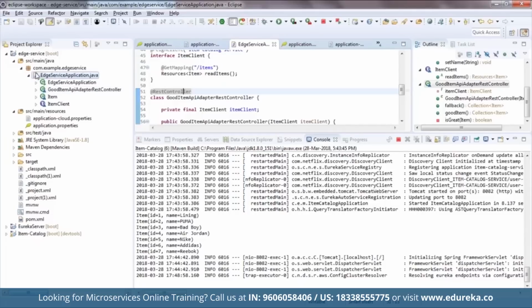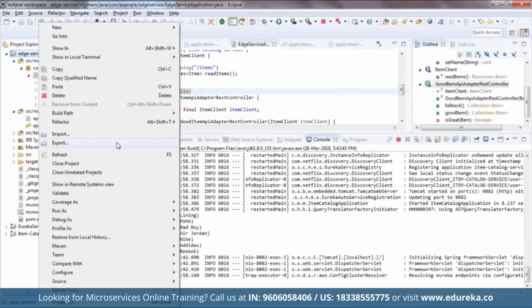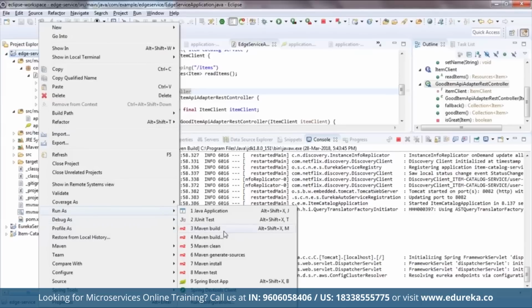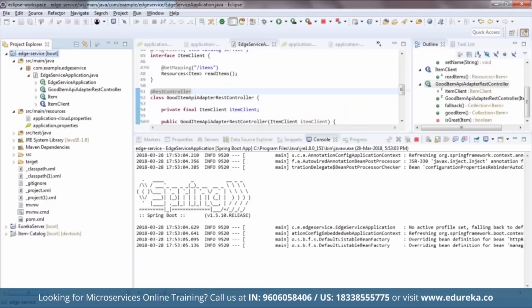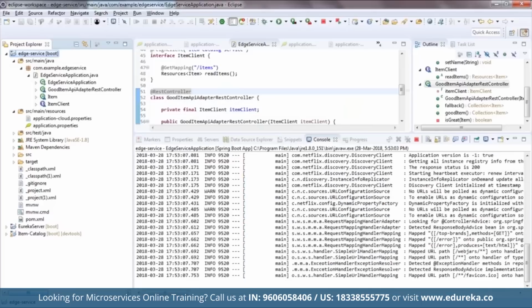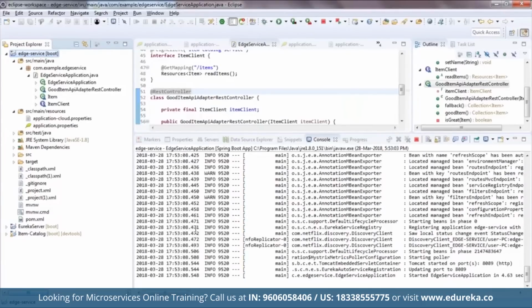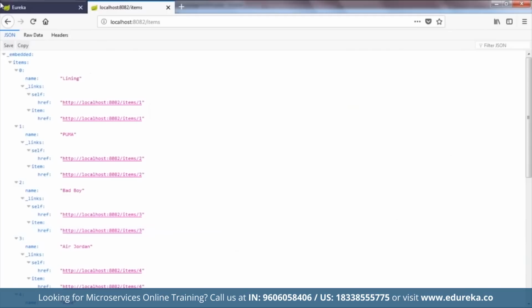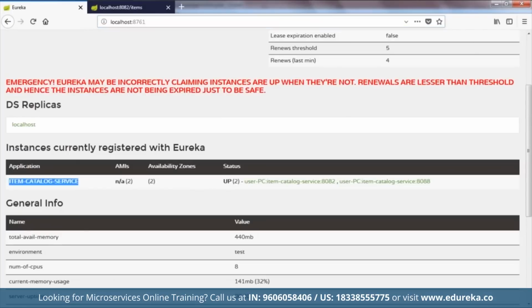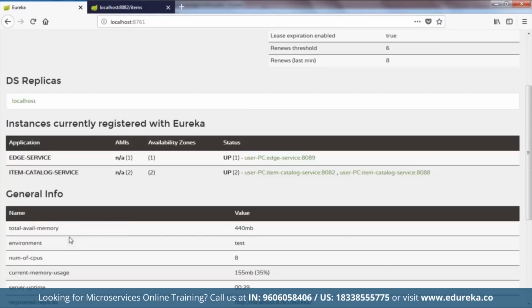Now what I'm going to do, I'm going to start this service for you. So I've configured this service at port 8089. So let me just quickly go ahead and run this for you. I'm going to first click on run as Maven clean. So I'm going to quickly run this as a Spring Boot app and let us see what happens. All right, so let me just quickly open the Eureka server. And I'll just refresh this and you'll see that there are two instances currently registered with Eureka, right?